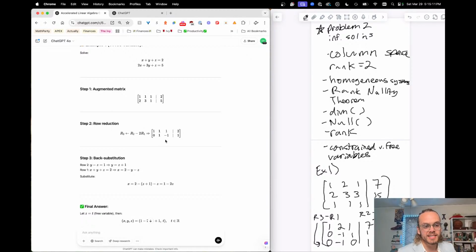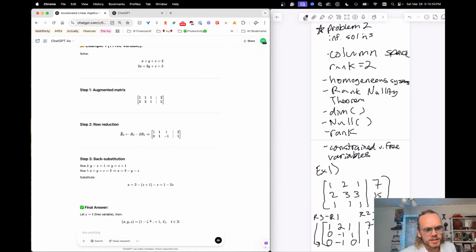And little side tangent, writing your math down neatly is an underrated skill. I read this article that a Princeton professor once wrote about how he could tell the nationality and background of a student just by looking at their work. The American students, arrows all over the place, really convoluted answers. The Eastern European students or East Asian students, on the other hand, really regimented, organized work. And again, math is about following steps, organization. These things actually really count. So this is why I'm taking attention to improving how I take my notes and show my work on these example problems. So looking at this, we do the row reduction.